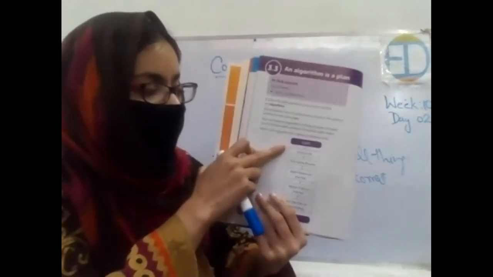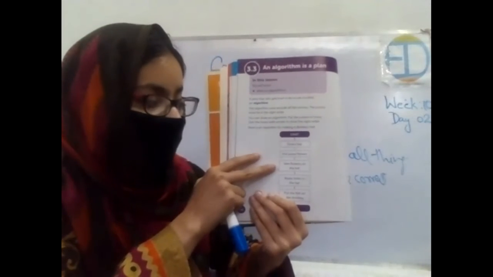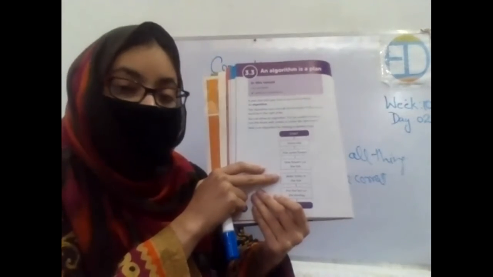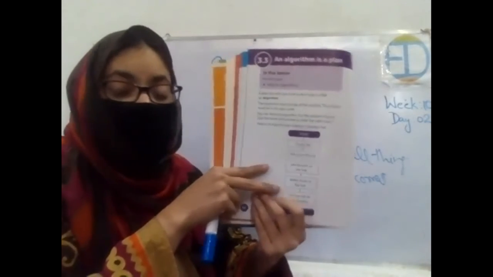They will start from finding a hat, then they will pick some flowers, then they will sew those flowers on the hat, then they will make holes in the hat, and then they will put that hat on the head of the donkey, and their activity will be done.